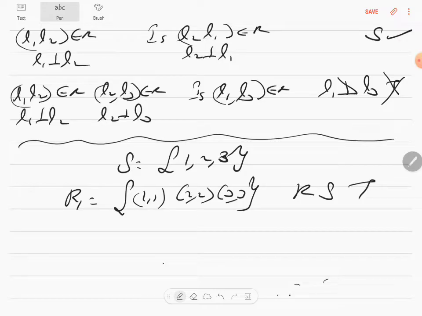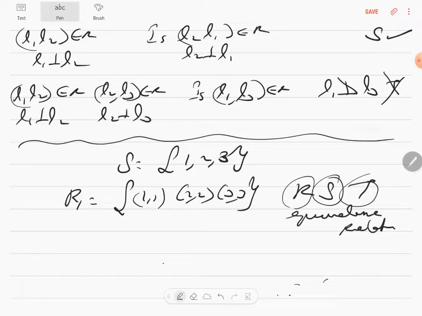So the key points here is when I talk about reflexivity, each and every element on the declared set has got to be reflexive for it to be reflexive. And the complication for transitive is when you are helpless, when you are not able to check for transitivity, you can merely write it as transitive. Are you clear? With regard to symmetric, this is symmetric. So this is reflexive, symmetric and transitive. So you can call this one of the equivalence relations. This is one equivalence relation.